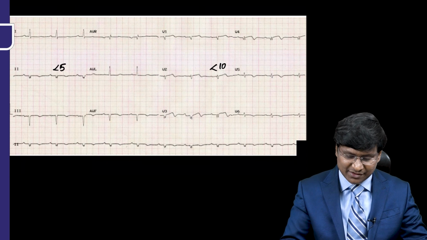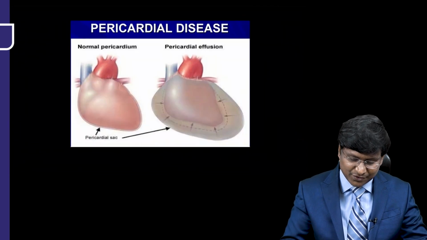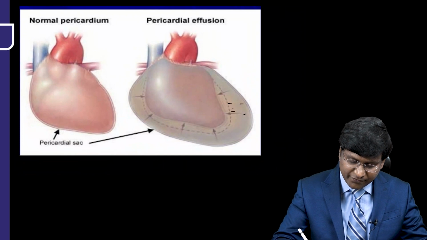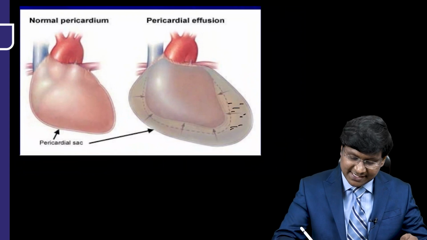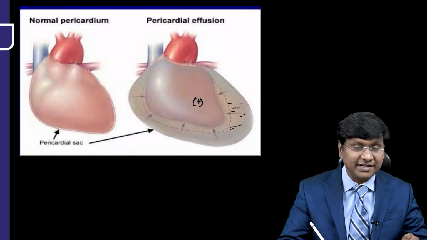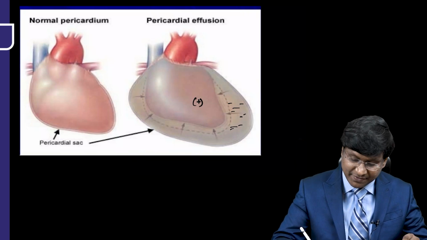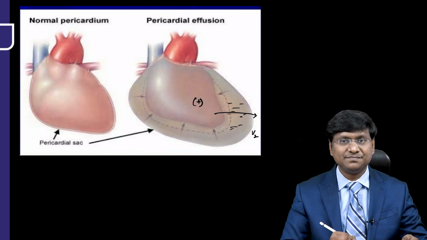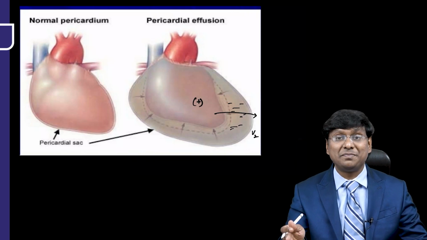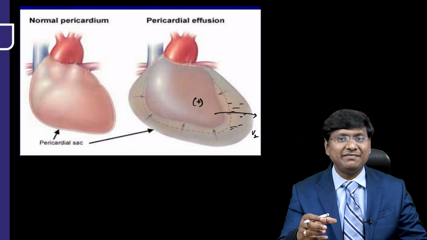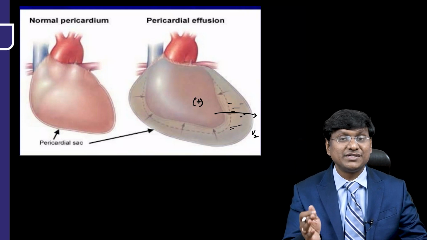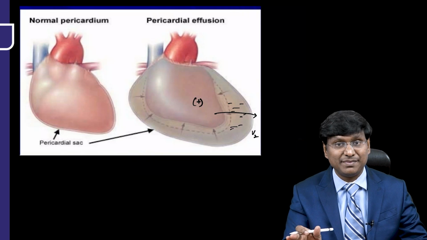Now, why in patients with pericardial effusion will you have low voltage complexes? Because of the presence of fluid in the pericardial space, the electrical activity generated within the myocardium is not transmitted properly to the leads. Right? So the electrical activity being picked up will be less in cases of pericardial effusion, and thereby you get low voltage complexes.